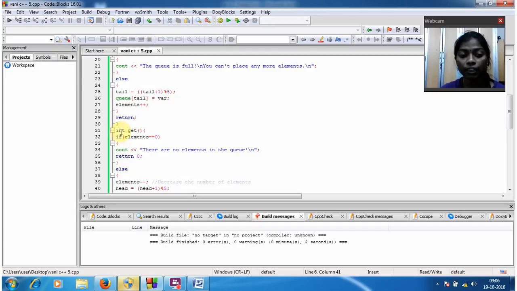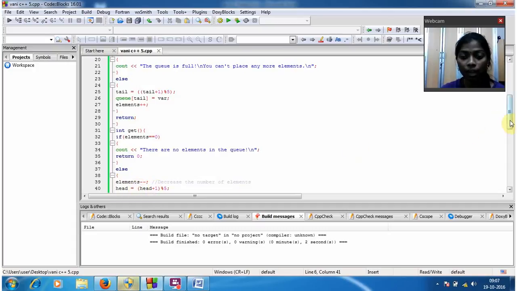Now I am going to give the data type as int get of. Next I am going to give the if condition, so if element equal to 0, and now I am going to give the cout: there are no elements in the queue, return 0. Element, and I am going to decrease the number of elements, so I am going to give element minus minus, and head equal to head plus 1 percentage 5.